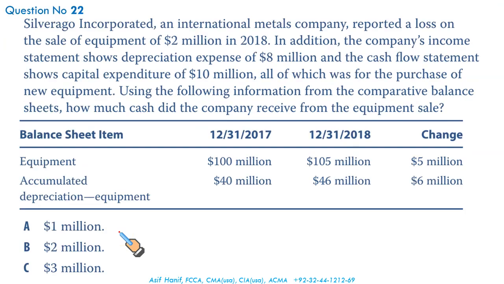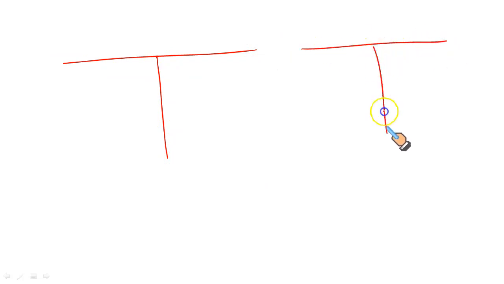Gentlemen, ladies, this is the question of the day. If you can understand this question, you have made full use of the day today. There is a disposal, there is equipment opening balance, closing balance, accumulated depreciation. I will use the conventional, old-fashioned approach. I'm an old man. I will use the conventional approach to calculate the loss on disposal and the net book value, all that. Let me give you first a format. Please note this down. I need a blank sheet here. Now, there are two approaches to tackle a question like this.